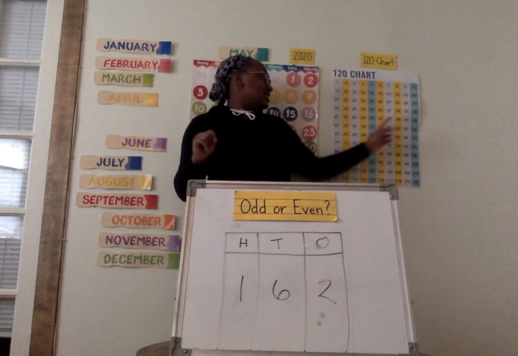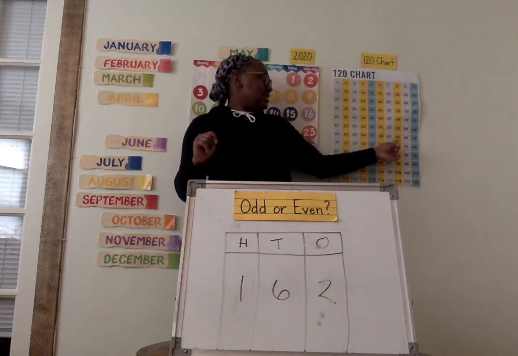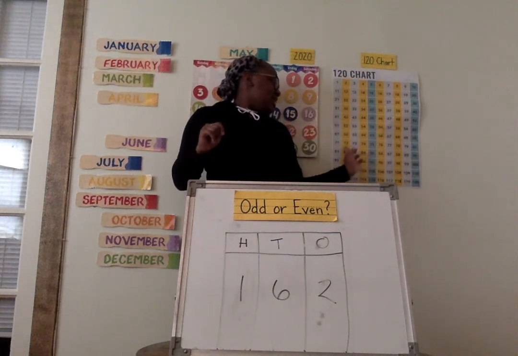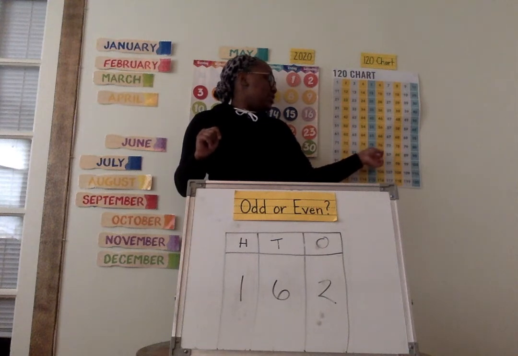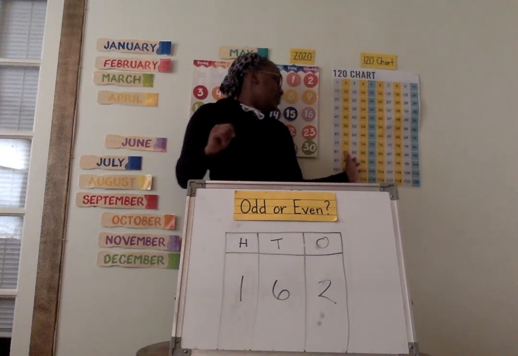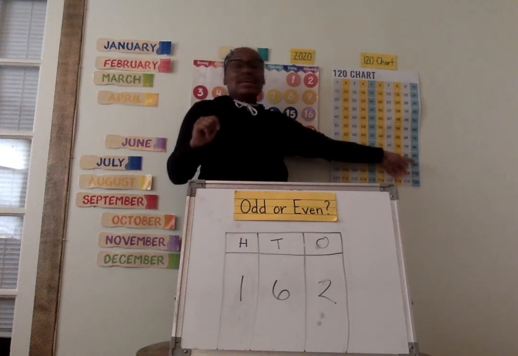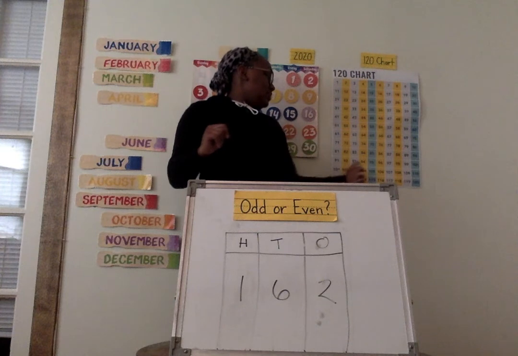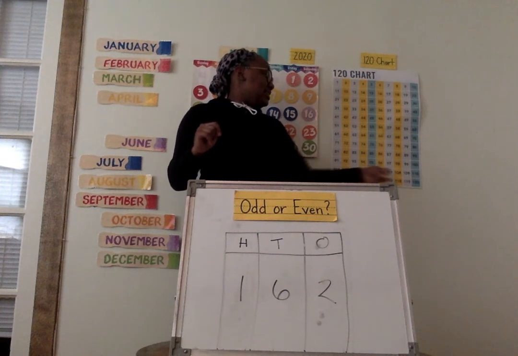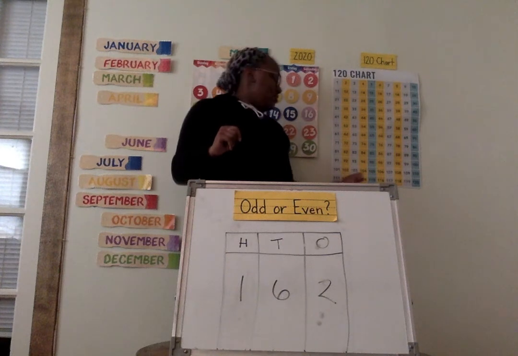Get ready. 60, 62, 64, 66, 68, 70, 72, 74, 76, 78, 80, 82, 84, 86, 88, 90, 92, 94, 96, 98, 100, 102, 104.